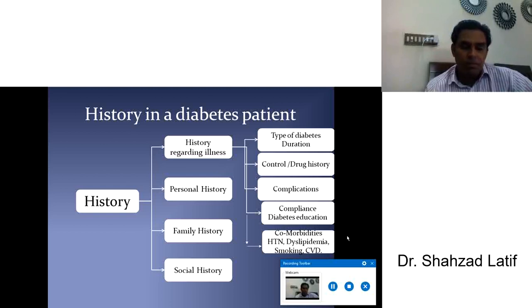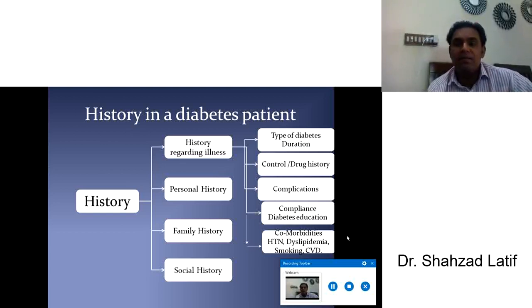Number three component is the complications. Always ask about the complications of diabetes. Is there any presence of complications, like microvascular? We will discuss microvascular and macrovascular complications in further detail. So you should be very careful and keep in mind the complications of diabetes. One by one we will discuss the complications in further slides, but you should ask about the complications.